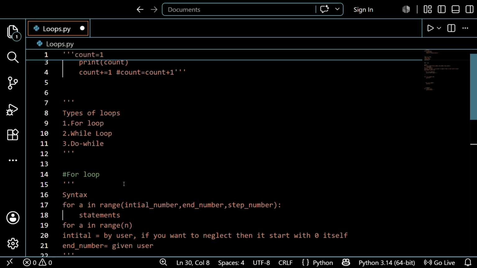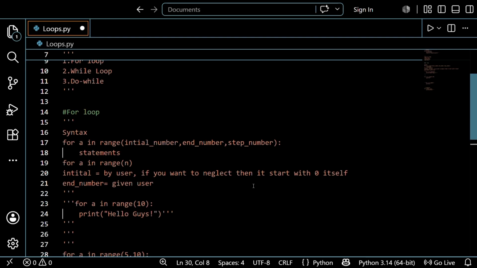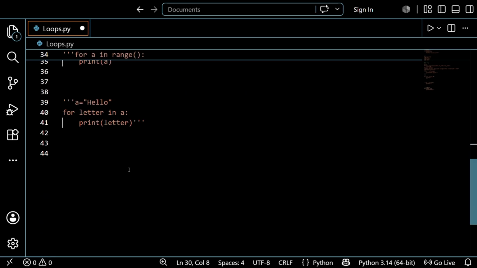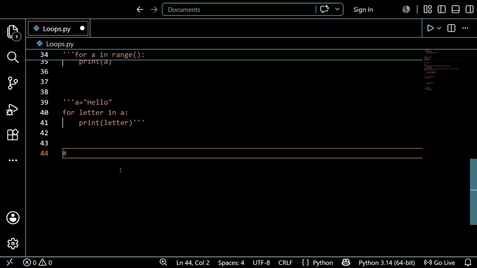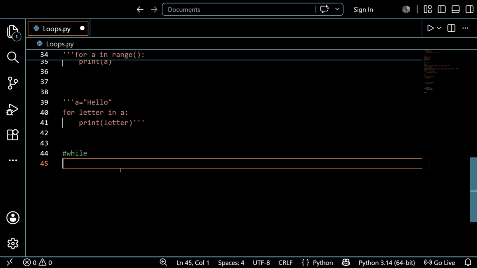See guys, in some cases you use for loop, in some cases you use while loop. Most of the preference is for the for loop, but the while loop has some specific purpose, guys. So let us see what is the particular power of the while loop. So let's start the while loop. I just want to explain the syntax first.